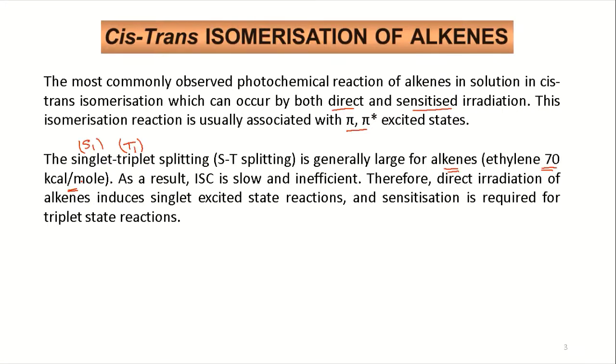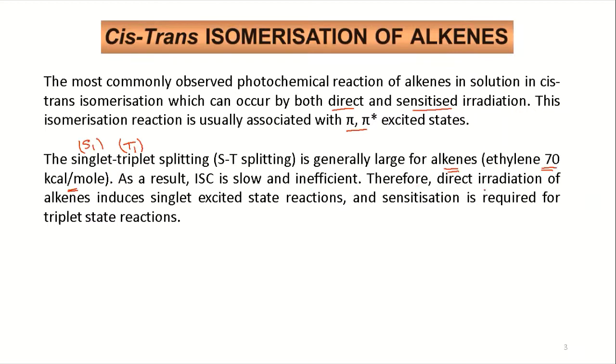For butadiene the S1-T1 gap was around 47 kilocalories, and still we didn't find the transition occurring. For ethylene the gap is far more, around 70. As a result, the intersystem crossing is slow and inefficient, so it is almost not seen.